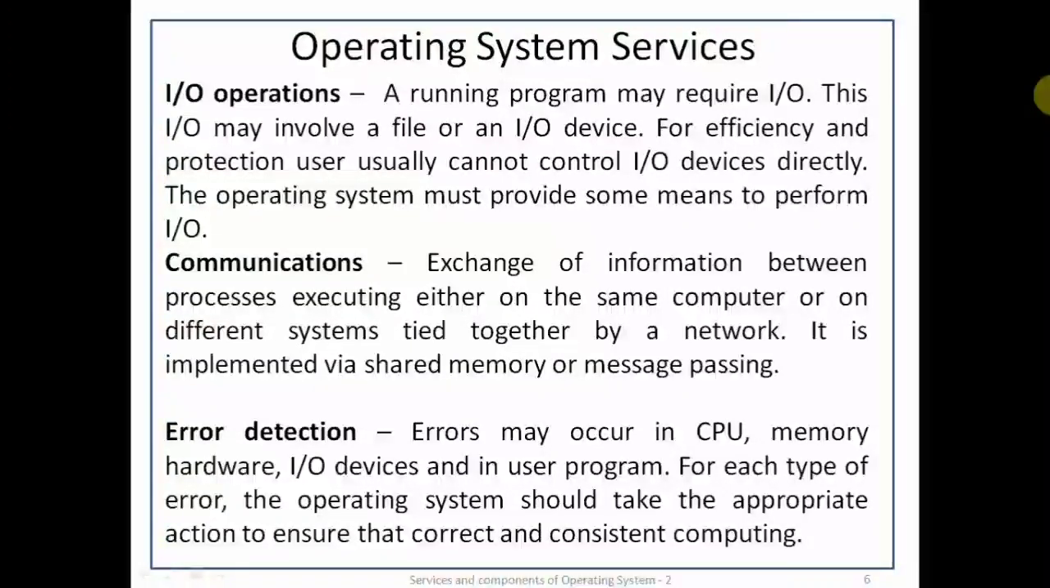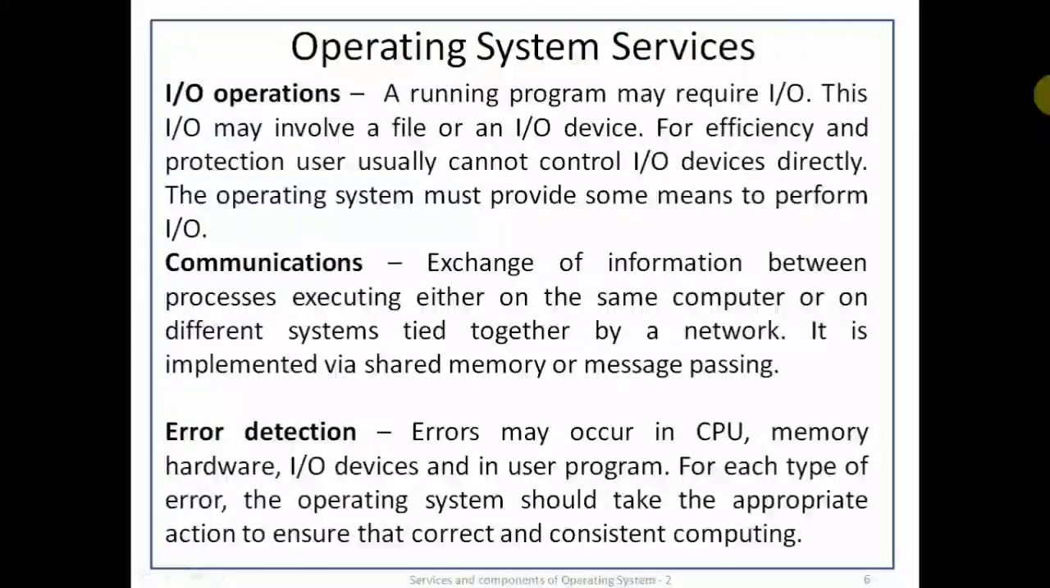Communication. One process needs to exchange information with another process. Such communication can occur in two ways. The first takes place between processes that are executing on the same computer. The second takes place between processes that are executing on different computers tied together by a computer network. Communication may be implemented via shared memory or message passing.